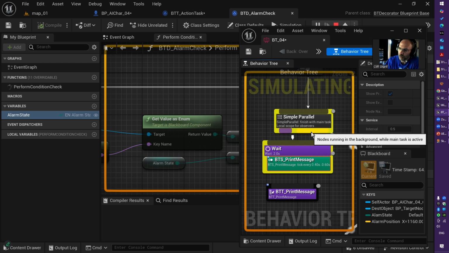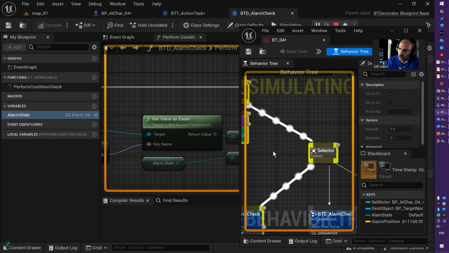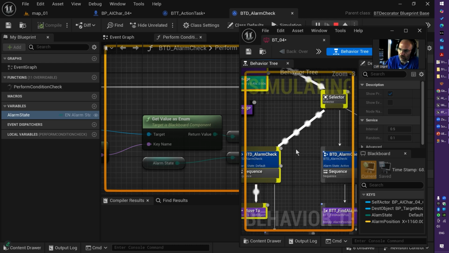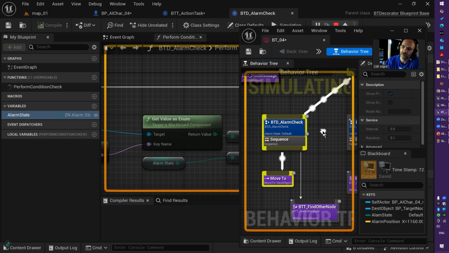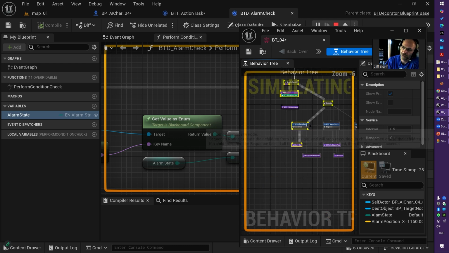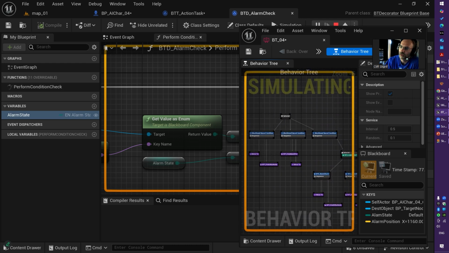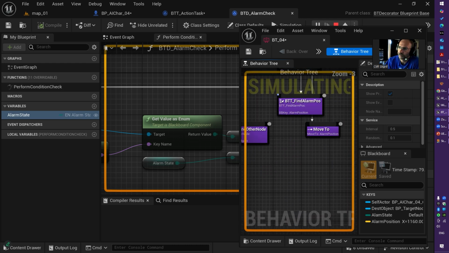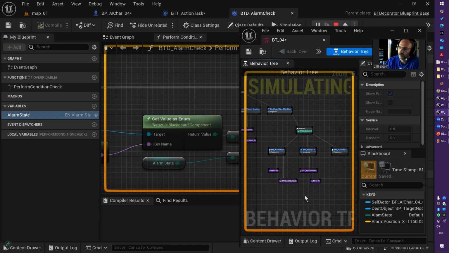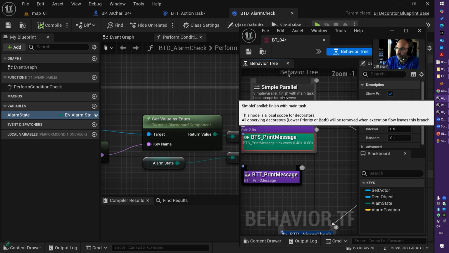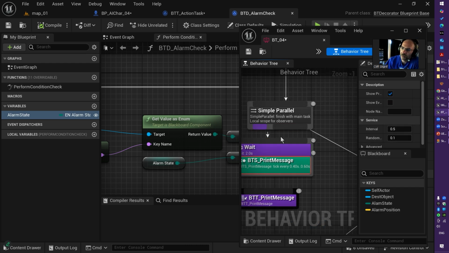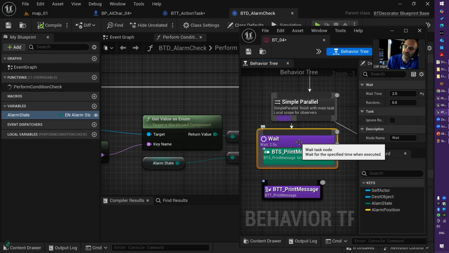And the next part of it can run a composite. In this case, my composite is basically run a selector with decorators related to the alarm check. That's exactly what I did for this one here. So the simple parallel gives you opportunity to run one AI task always.